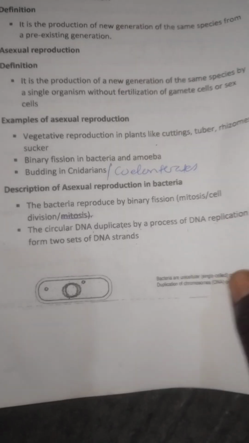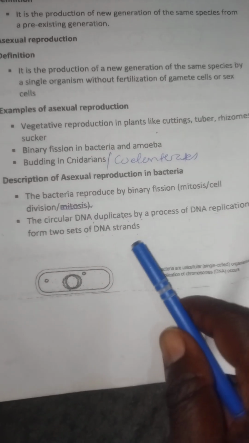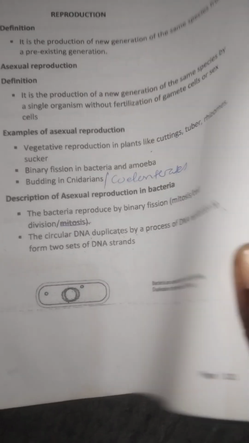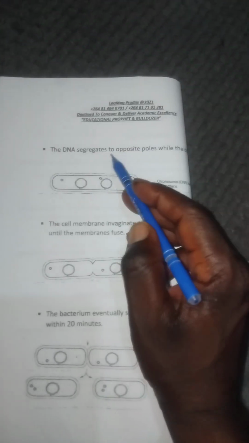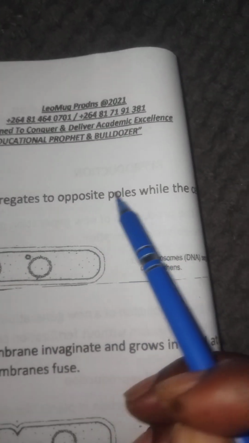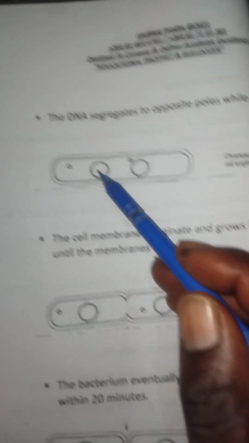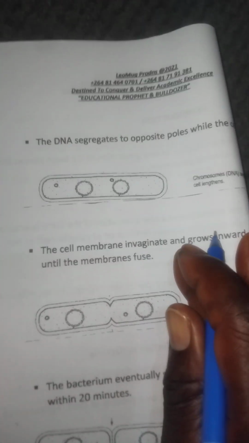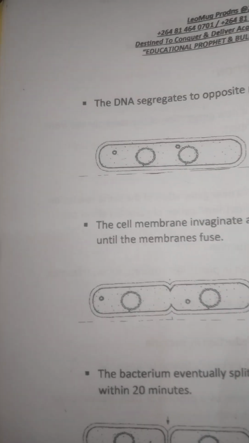So we have 2 DNA strands, two DNA strands inside the bacterial cell. Then the DNA segregates and moves to opposite poles of the cell. So the DNA now moves to opposite poles of the cell. One goes to the left, one goes to the right. All together. Then from there what happens now?